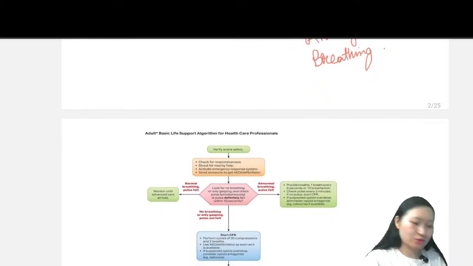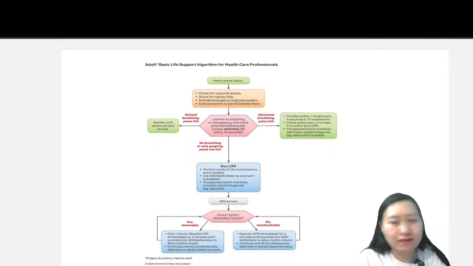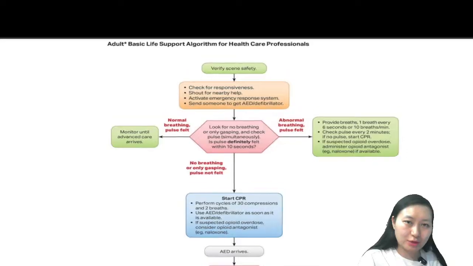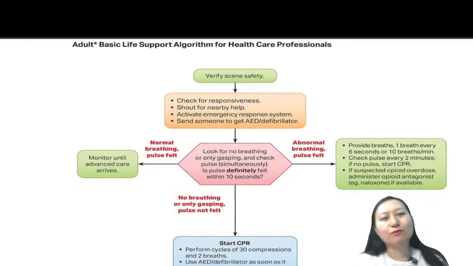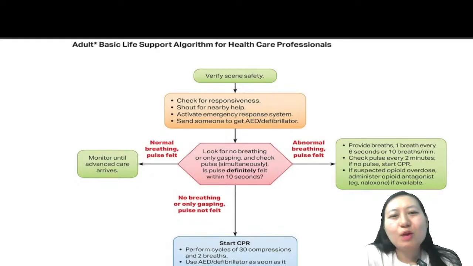Okay, let's look into the BLS algorithm 2025. We have a new algorithm which has come up. I hope that it is visible to everybody. So firstly, we will be verifying our scene, whether it is safe. We will be checking for responsiveness of the patient. We will be activating the emergency response system.